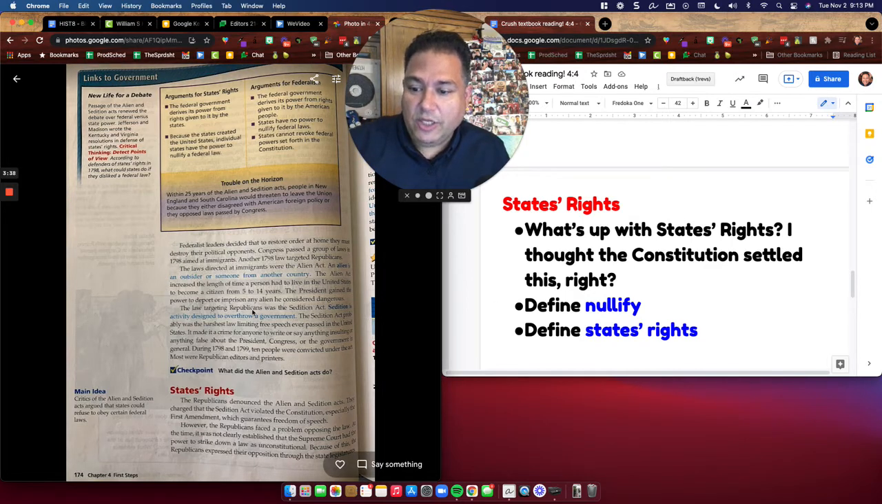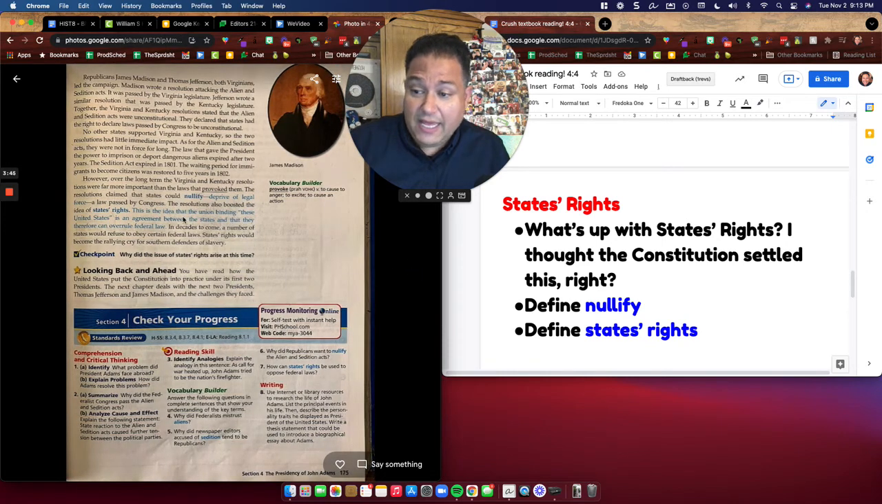So you can look into that and then look into this section here, the states' rights section. And then you're going to define these two terms right here, nullify and states' rights. And then finally, one more checkpoint question.